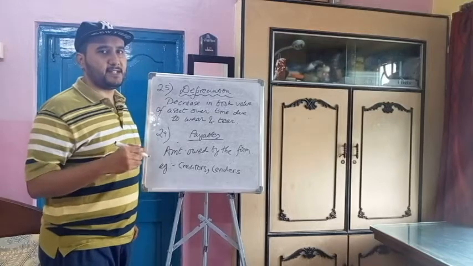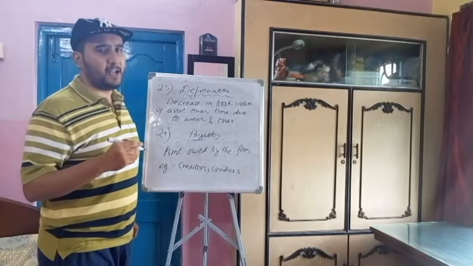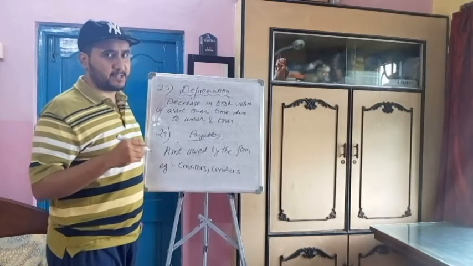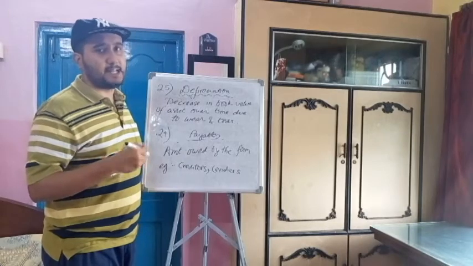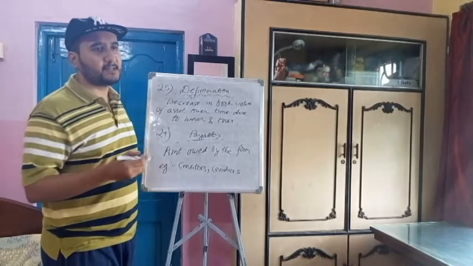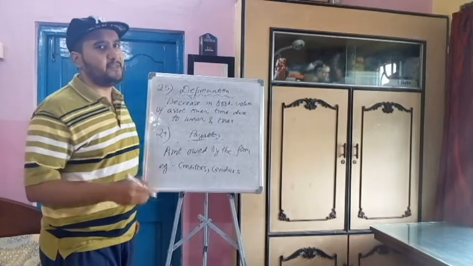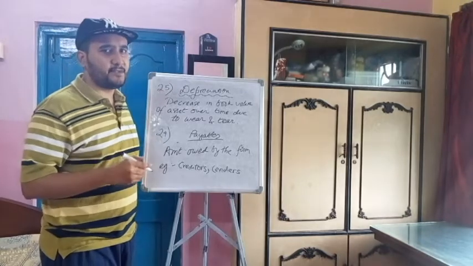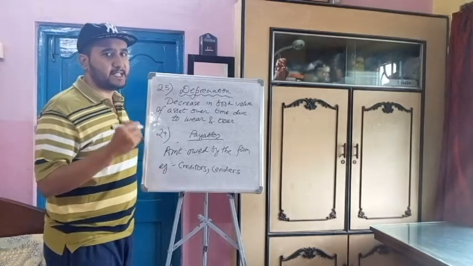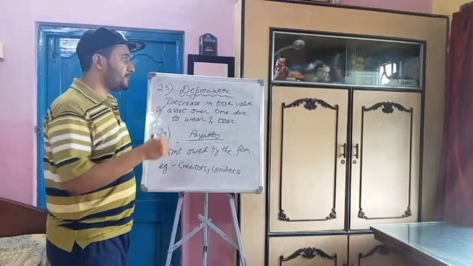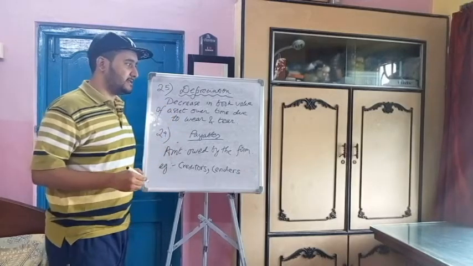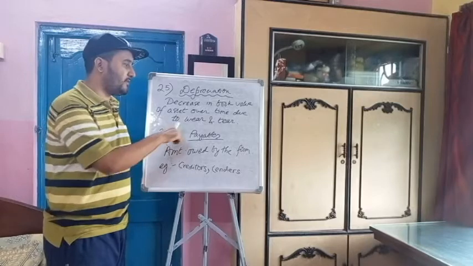Suppose I have purchased a machinery for 4 lakh at today's date, but that product will last for about 5 years. So every year 4 lakh divided by 5, that means 80,000 would be its reduction price, and that reduction price is known as depreciation. It happens because of wear and tear.